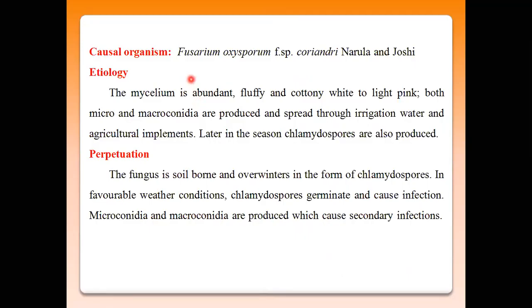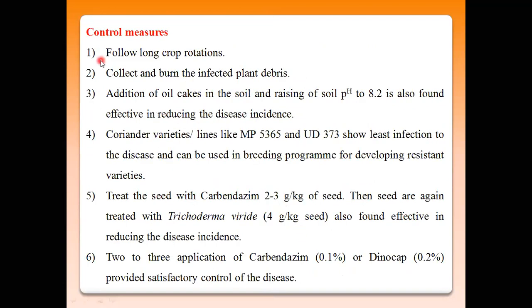Okay, then causal organism, Fusarium oxysporum forma specialis coriandrii. Etiology and perpetuation are the same. Then control measures are the same, that is resistant varieties MP 5365 and UD 373. These varieties of coriander are grown respectively against this wilt disease or fusarium.